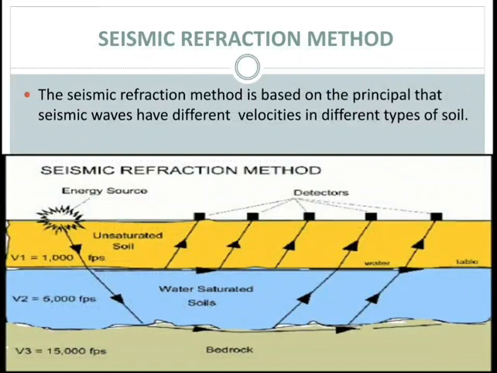If the soil comprises two or more different layers, some of the waves travel downward to the lower layer and get refracted at the interface. If the underlying layer is denser, the refracted waves travel much faster and they emerge again and reach the geophone.